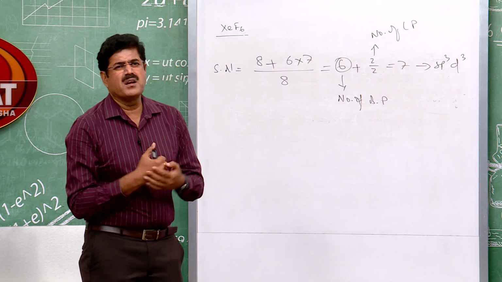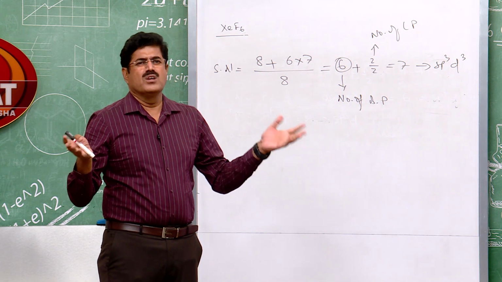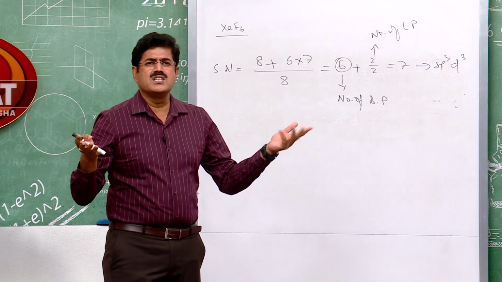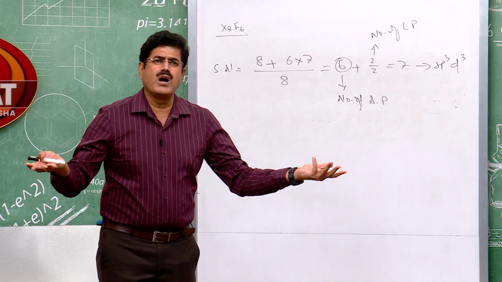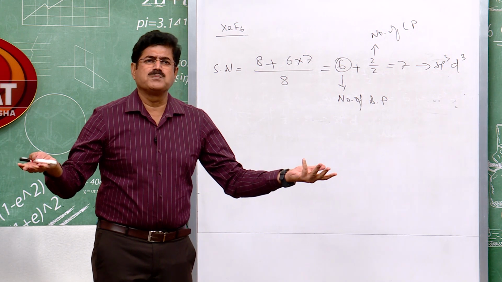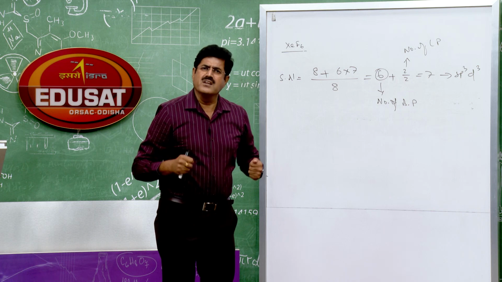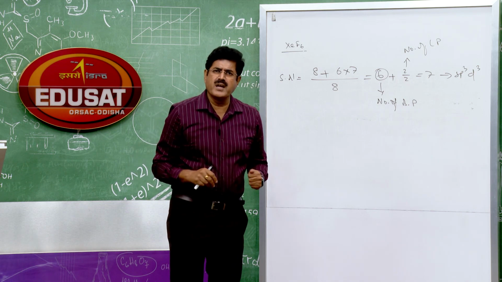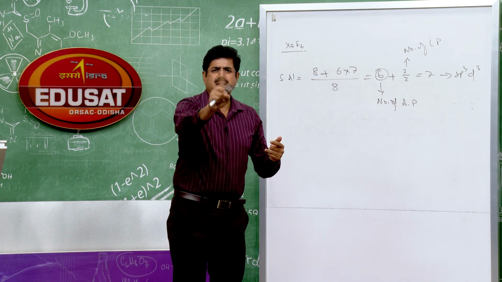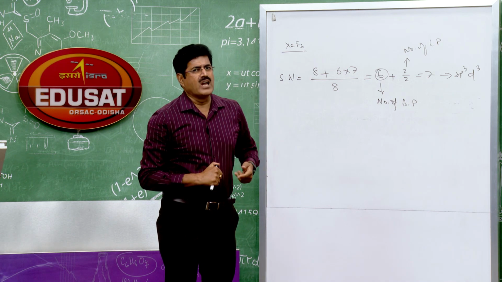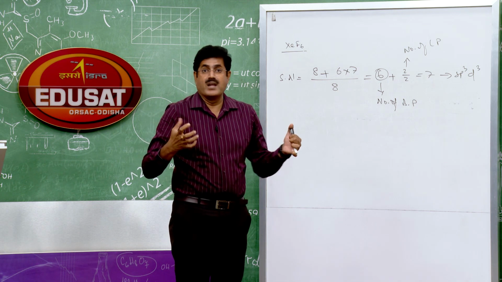Why? It has a lone pair. When lone pairs are present, the shape of the molecule is distorted. One lone pair is present, so we can't say it is pentagonal bipyramidal. Like in XeF2, hybridization sp3d, we are not saying sp3d hybridization means trigonal bipyramidal. XeF2 shape is linear. XeF4 shape is square planar, though it has 2 lone pairs. Similarly, XeF6 has 1 lone pair. Its shape cannot be pentagonal bipyramidal, though hybridization suggests it should be.